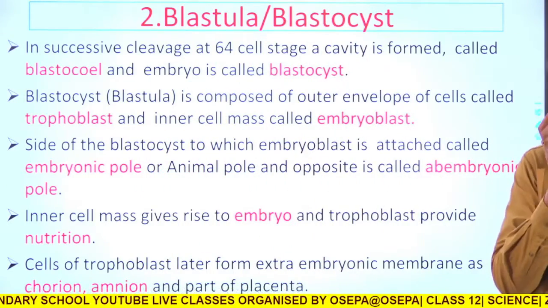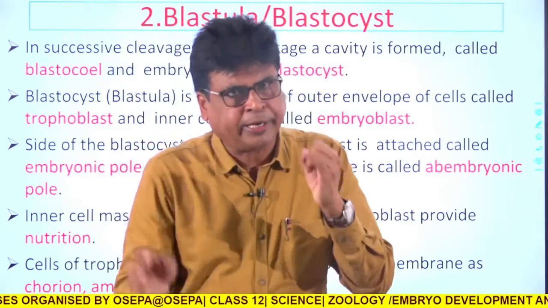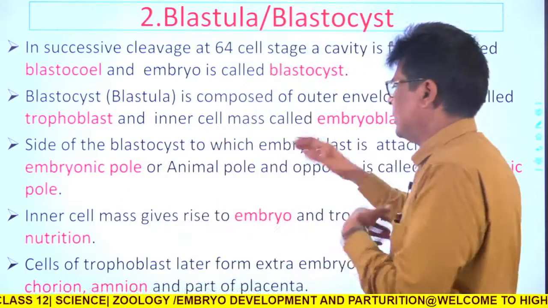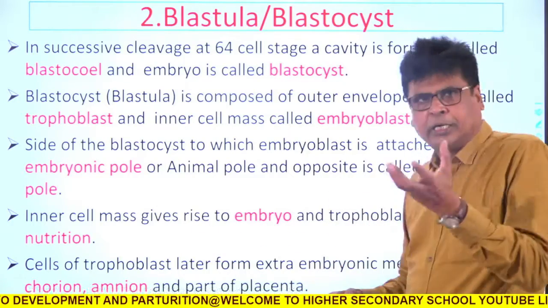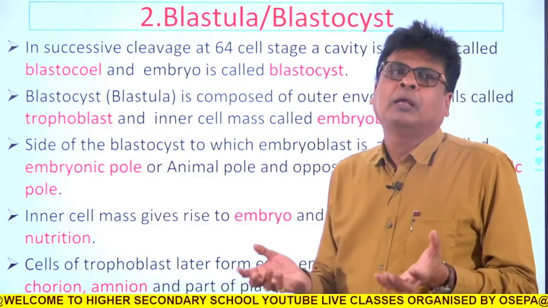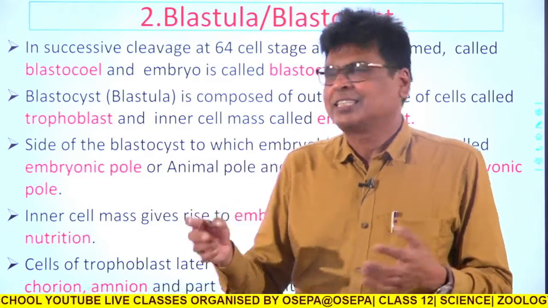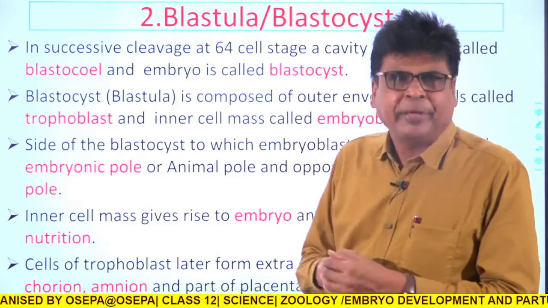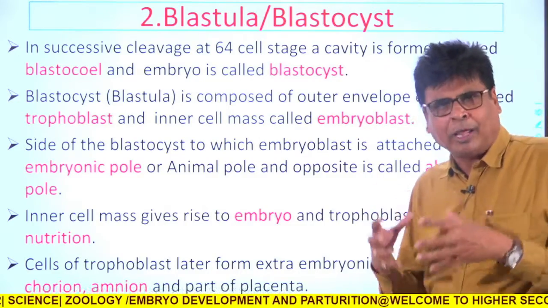Okay. Now what happens? Once the morula is formed, the successive cleavage starts. The first, second and third cleavages have completed, and the fourth has started. So finally, one by one, cleavage will occur to that zygote. In successive cleavage, 64 cells will be produced: 2, 4, 8, then 16, then 32, and finally 64. So when this zygote becomes a 64-cell structure, what will happen?